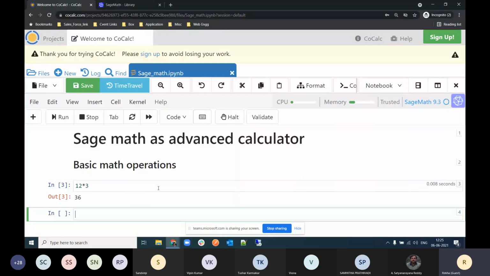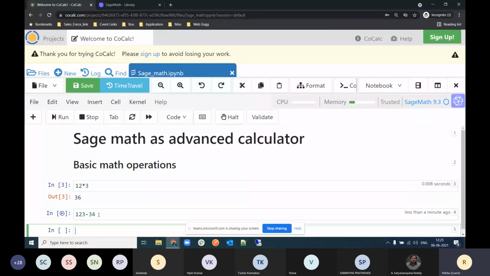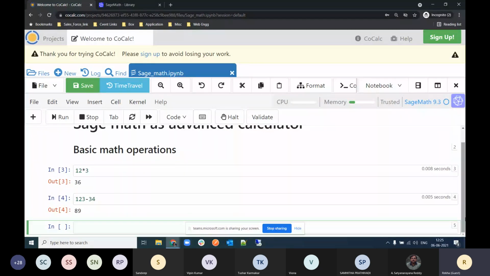Similarly, to add two numbers, write the first number plus the second number. To subtract, 123 minus 34, Shift Enter, and you get the output below. These are very basic operations, and you do them the same way as in your simple notebook.